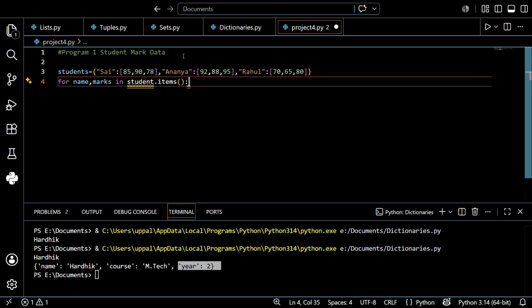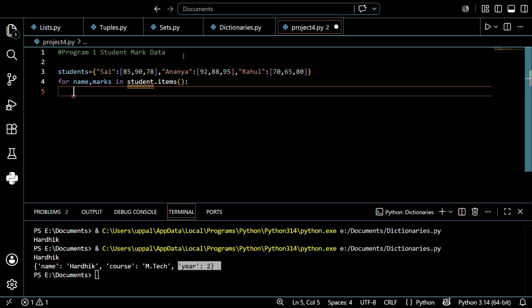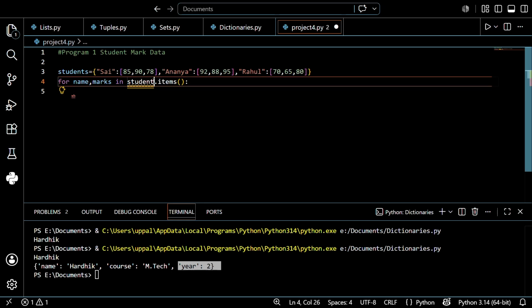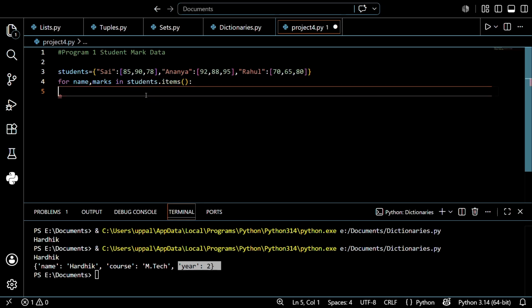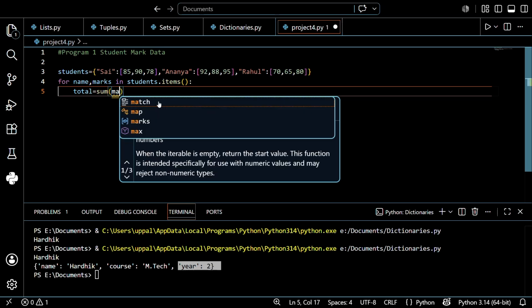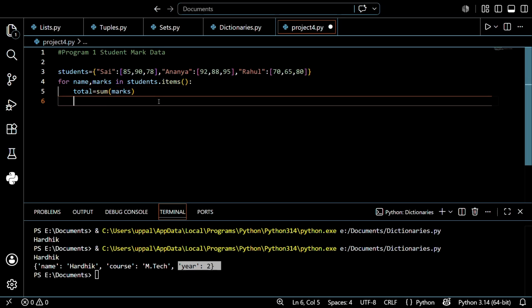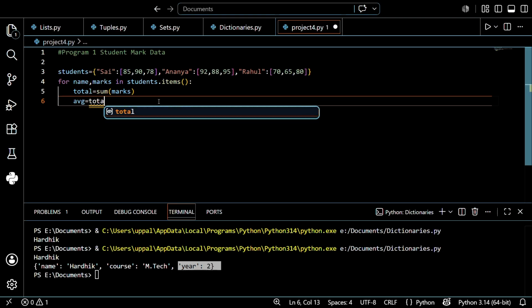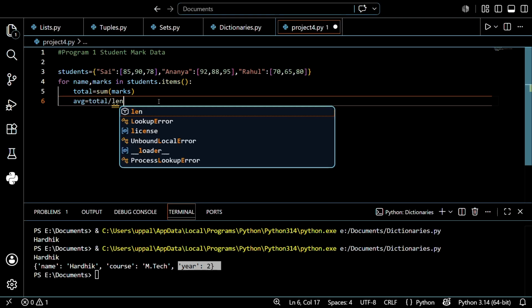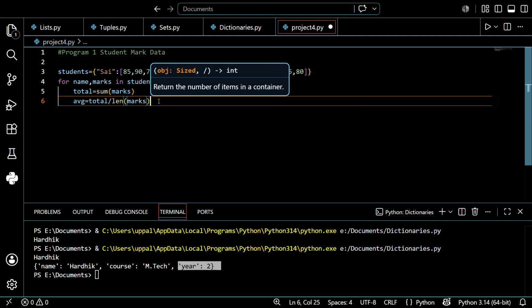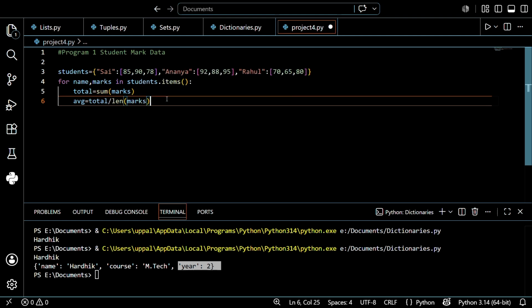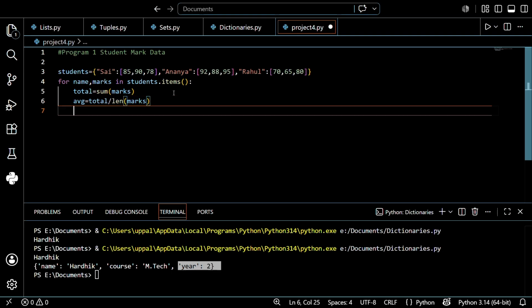Then total is equal to sum of marks, and average is equal to total by length of marks, meaning how many subjects there are. I hope you understand.